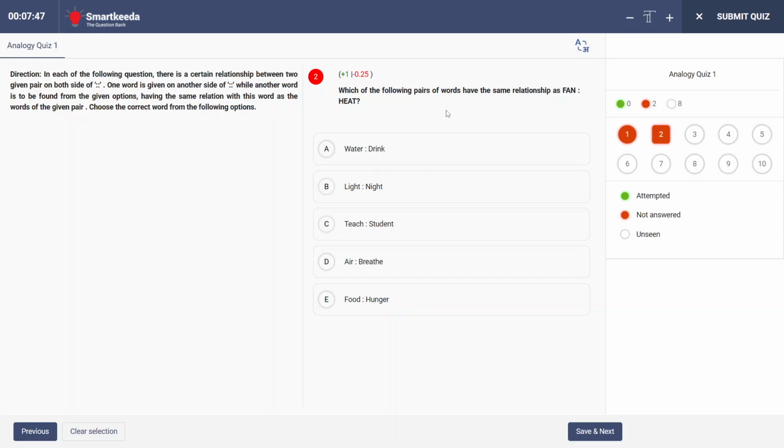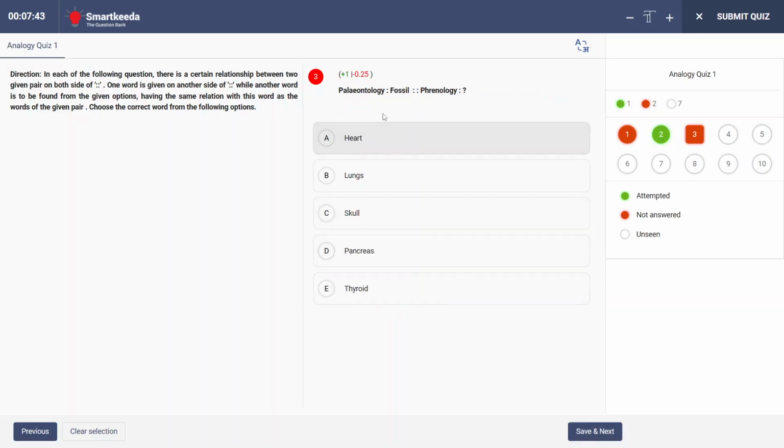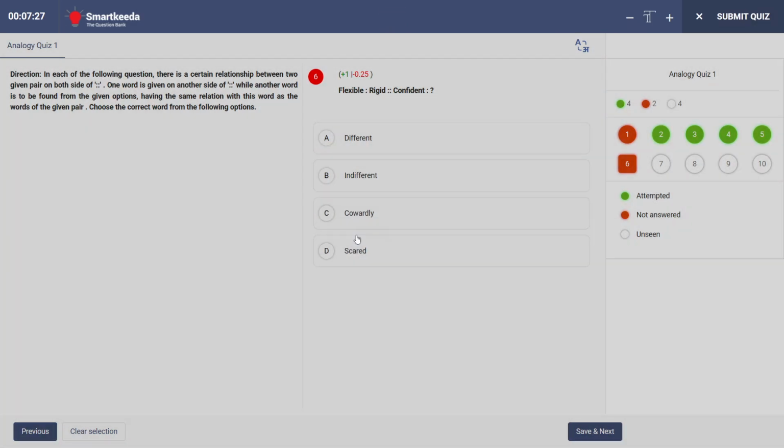Fan removes heat. So let's say I will say food removes hunger. Now paleontology, fossil, phrenology deals with what? So let's say we do a wrong answer. Basically with heart it is cardiology. Then philatelist means what? Let's say stamps. Sepal, flower, the entire bicycle. I'm just marking random answers and now I submit the quiz.